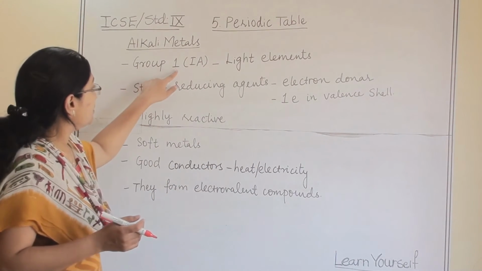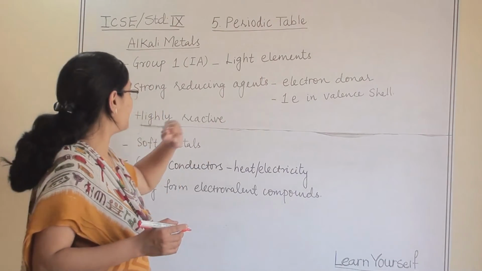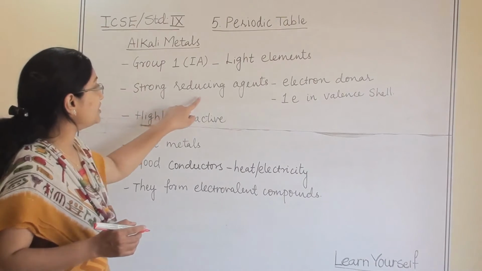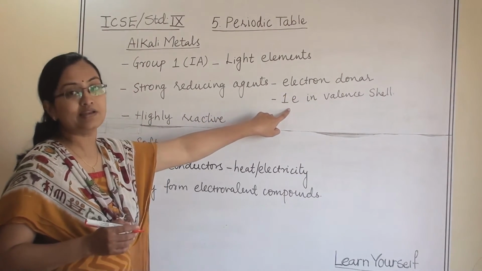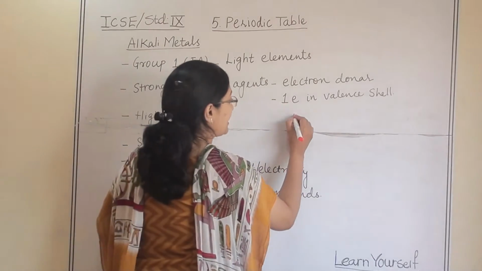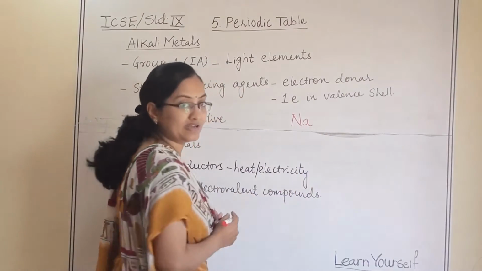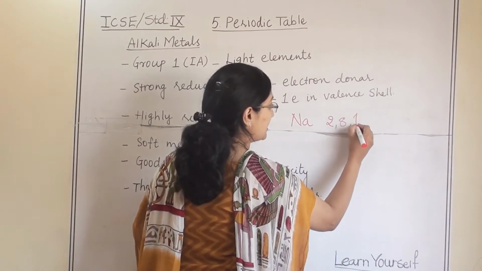First, they are from group 1 and they are light elements. They are strong reducing agents, they are electron donors, and only one electron is there in their valence shell. Let us take an example of sodium metal. Its electronic configuration is 2, 8 and 1.